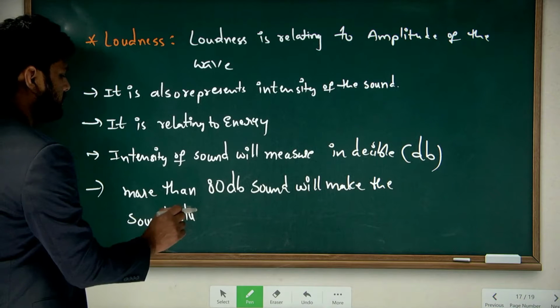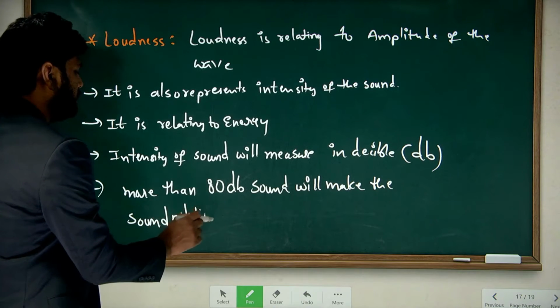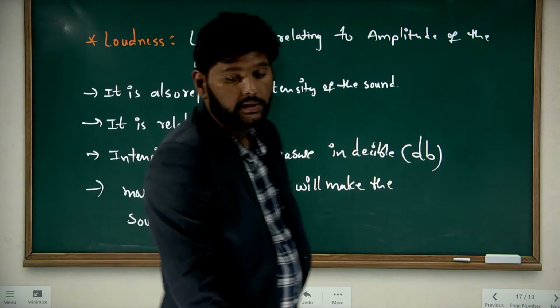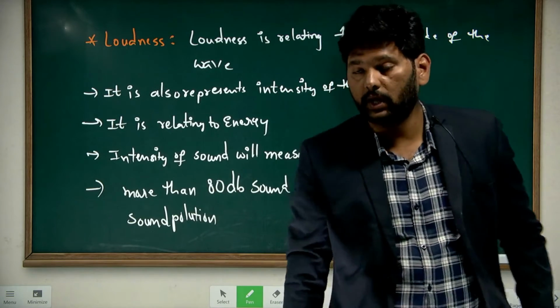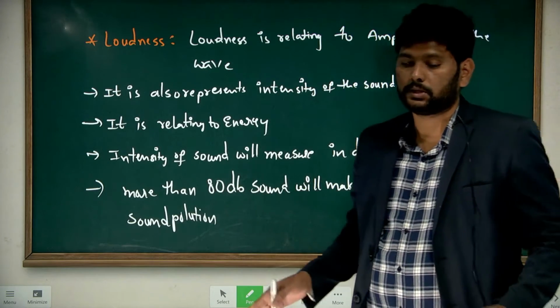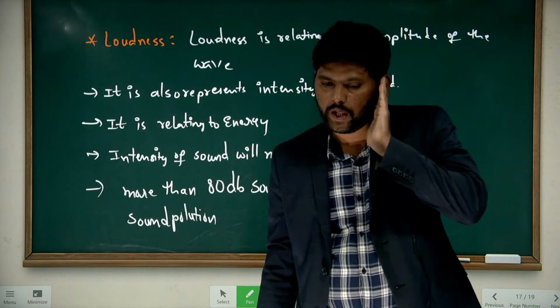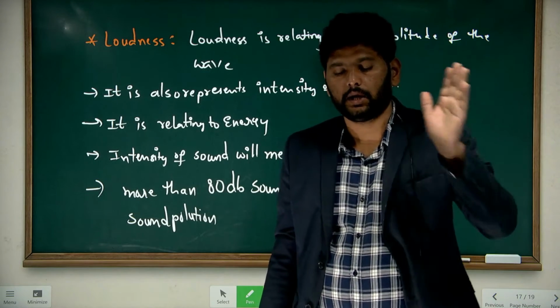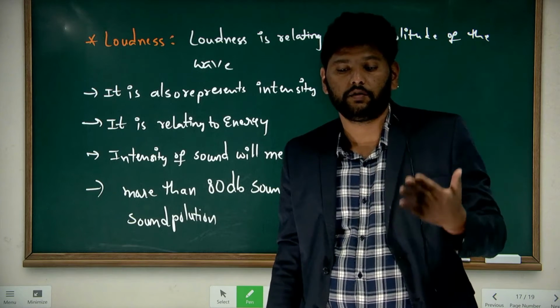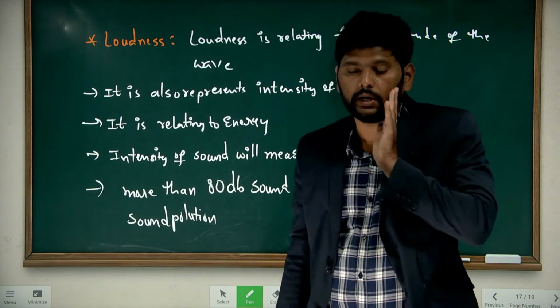Understand? More than 80 decibels sound will cause sound pollution. Actually, if you hear 80 decibels of intensity, our ear will get pain. If you hear more than that, our eardrum will get damaged.